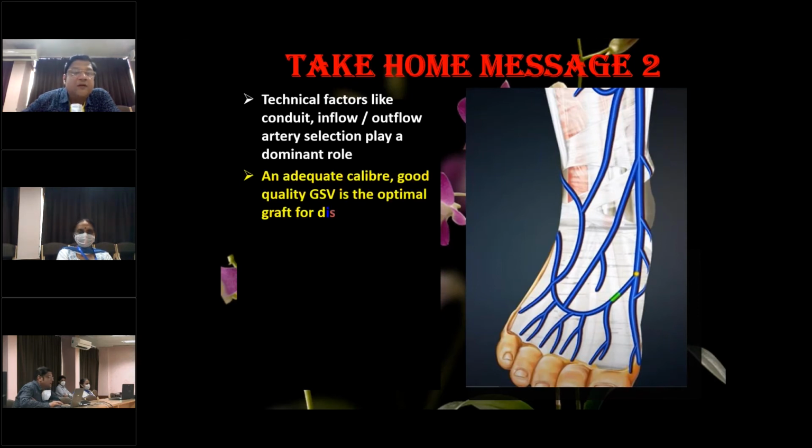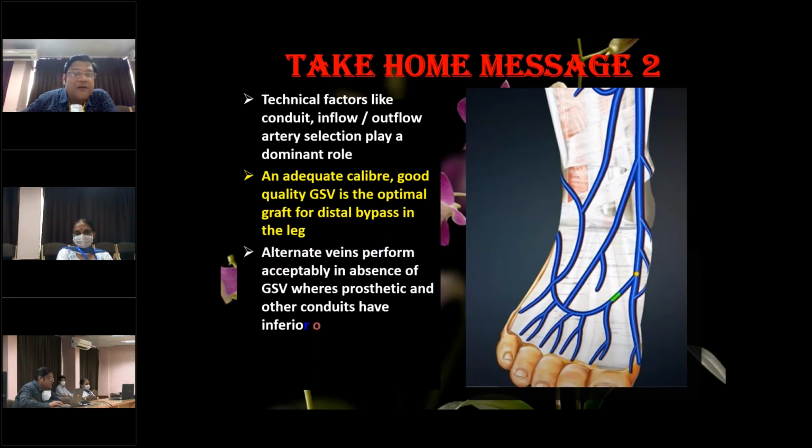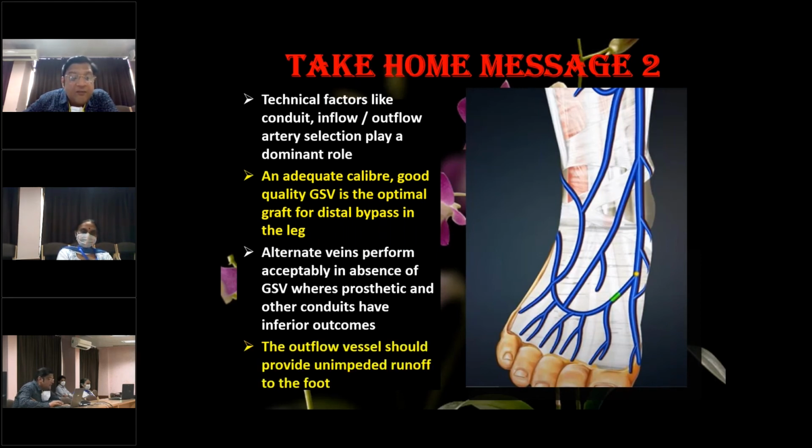A great saphenous vein of adequate caliber and good quality is the optimal graft for distal bypass in the leg. This is what the literature says, and this is our experience. Alternate veins perform acceptably in the absence of great saphenous vein, whereas prosthetic and other conduits have inferior outcomes. The outflow vessel should provide unimpeded runoff to the foot, otherwise the anastomosis is going to fail.